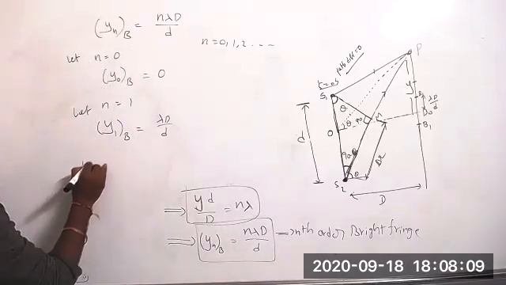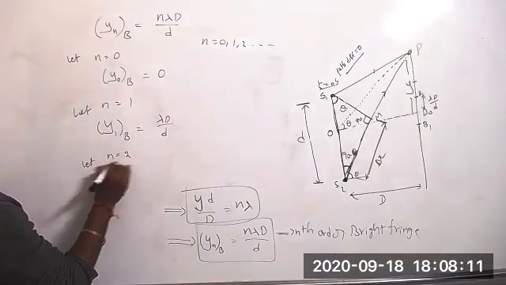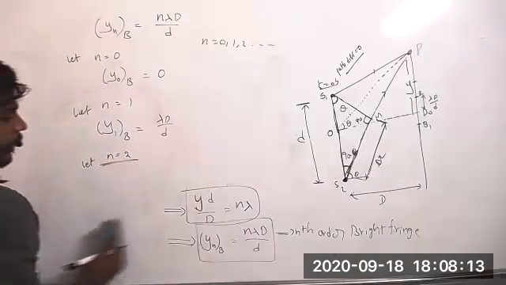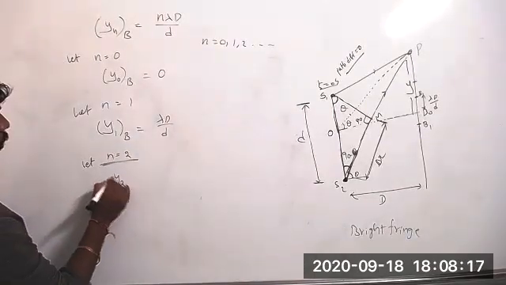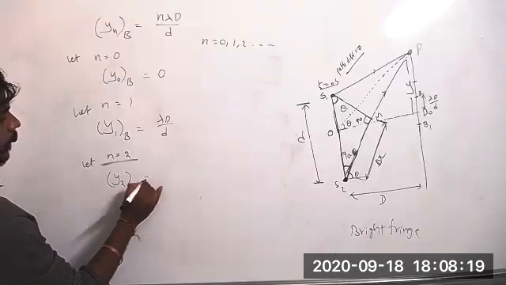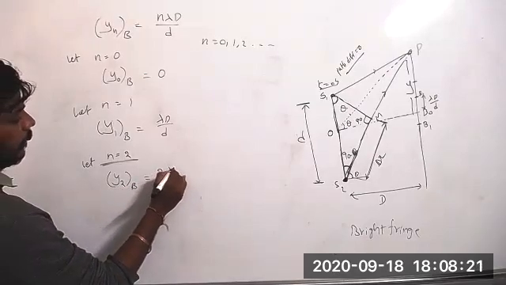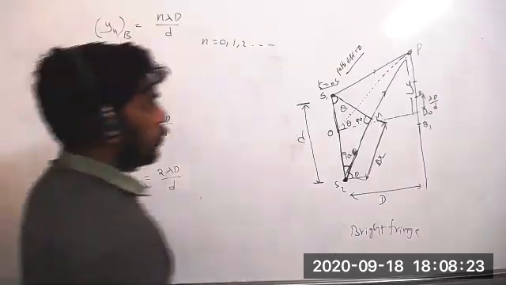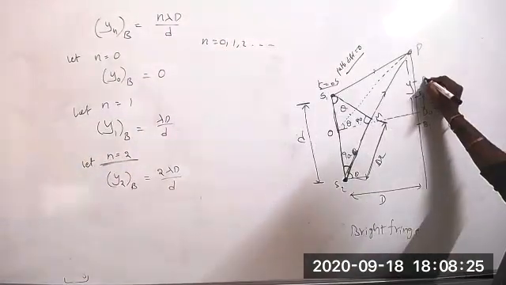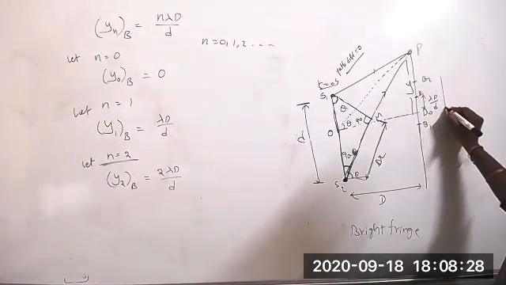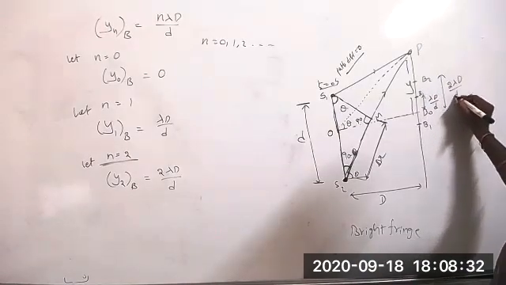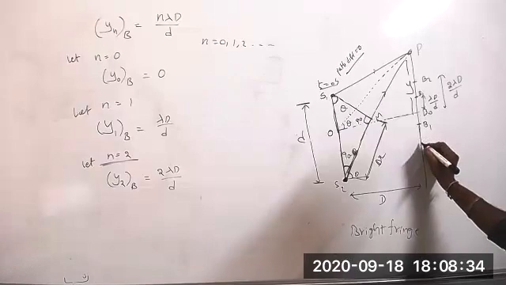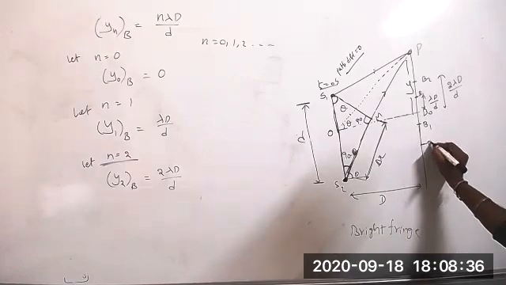Let n equal 2. Then y2 equals 2 lambda D by d. So b2 you will get here. That b2 distance from the center is 2 lambda capital D by small d. If you give -2, you will get b2 here.